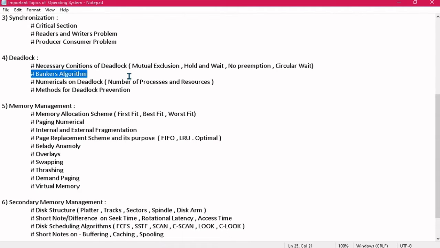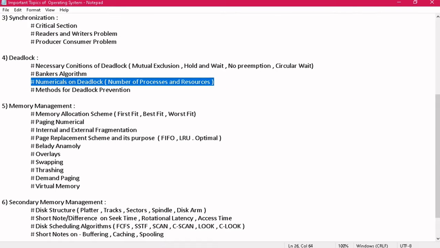So again, in deadlock, the most important question is Banker's algorithm. There is a high chance that you might get a question from here. You have to find out whether there will be deadlock or not by applying the Banker's algorithm. Then you may also get some numericals on deadlock related to the number of processes and resources.